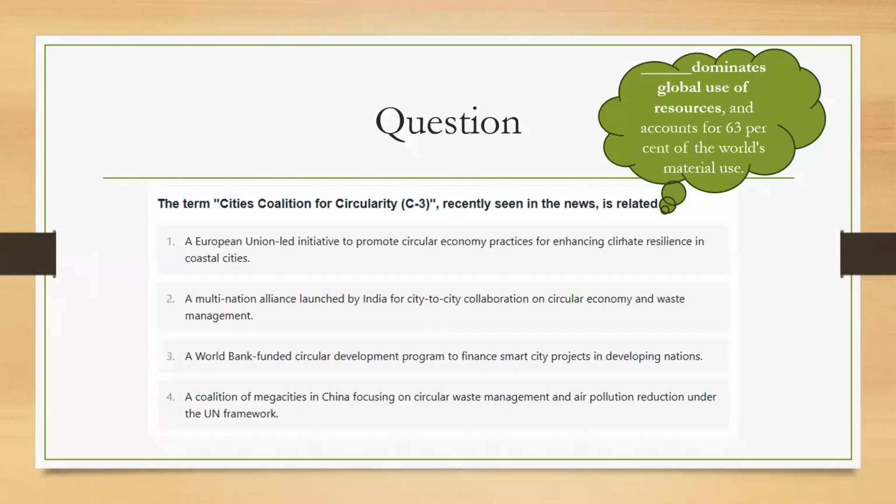Anyways, in this question, dash dominates global use of resources and accounts for 63% of world material use. Which area or region accounts for 63% of the world's material use? Region, I'm saying region. You can consider the region as well, like you can say Europe, you can say USA or North America. In that way, it's basically Asia Pacific. Asia Pacific dominates global use of resources, accounts for 63% of material use.